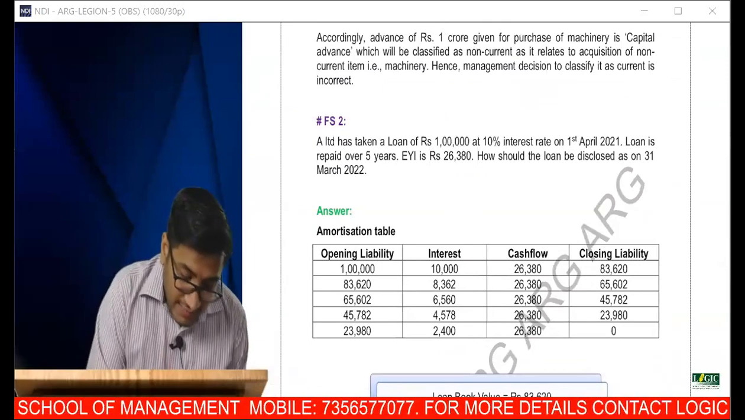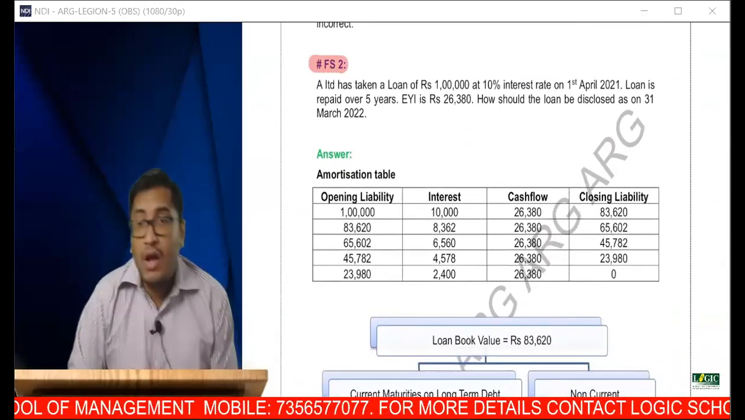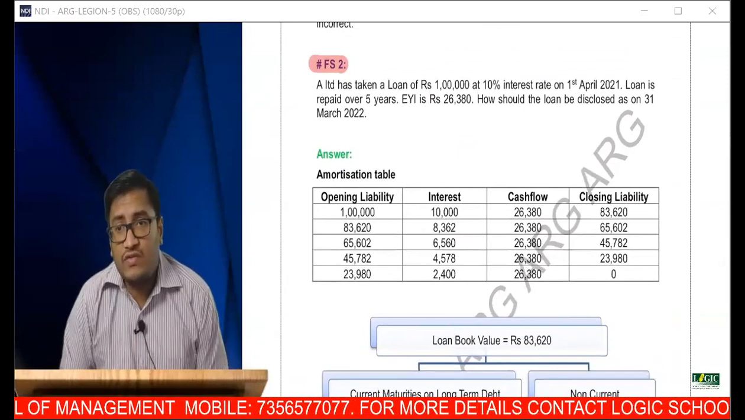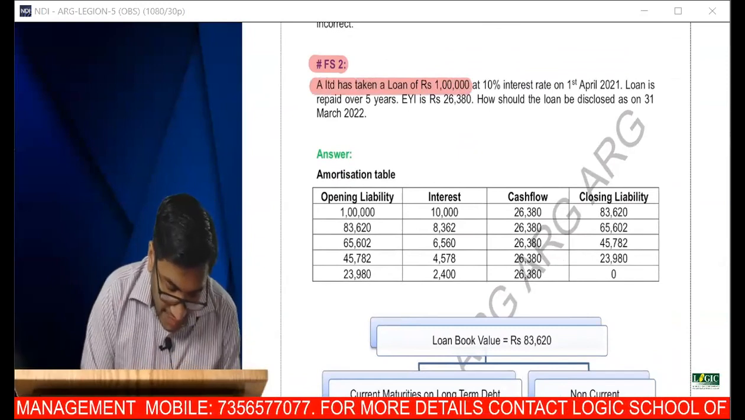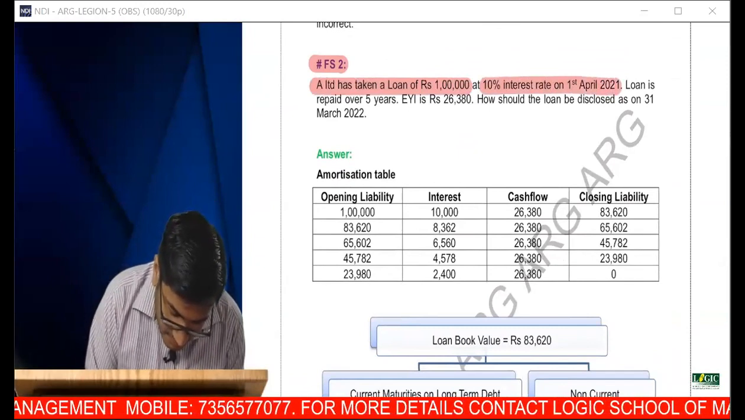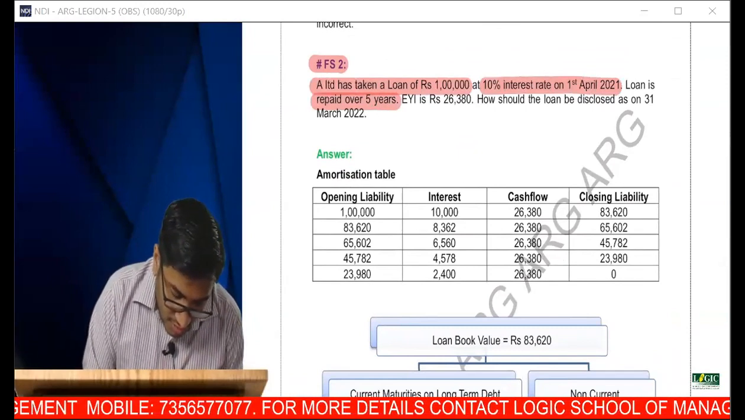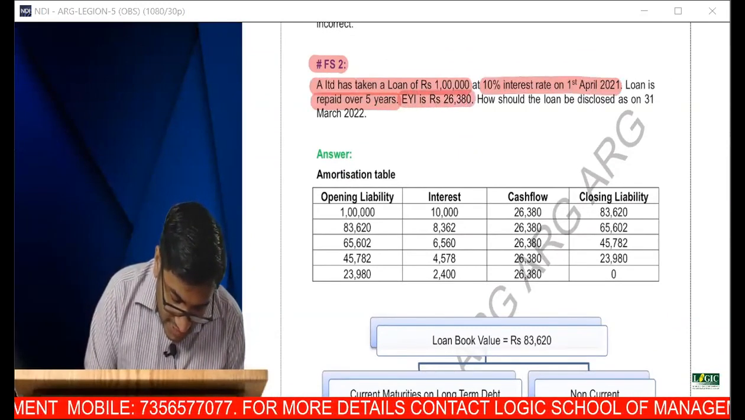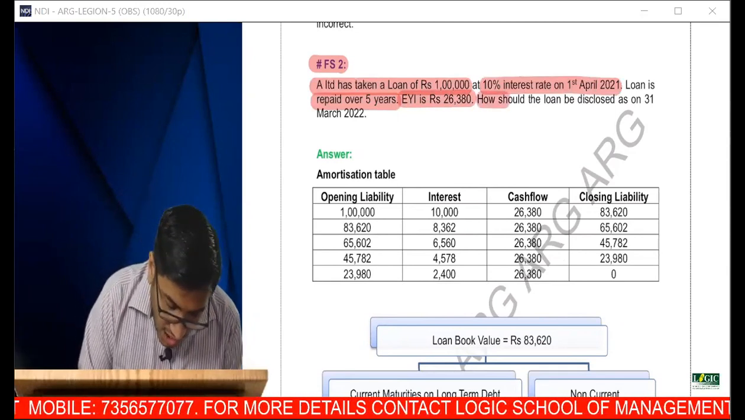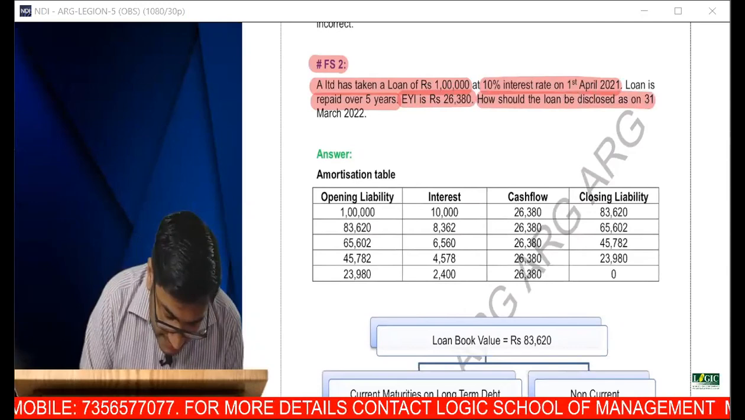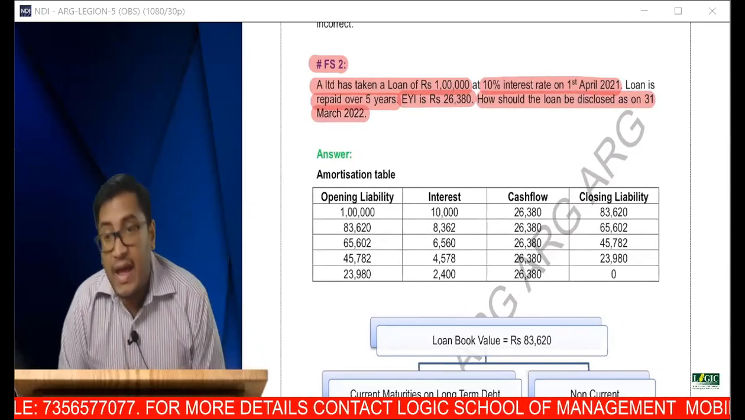Let's come to our book. Let's come to question 2. What is question 2? A Limited had taken a loan of rupees 1 lakh at 10% interest. Loan is repaid over 5 years. Your equated yearly installment is 26,380. How should the loan be disclosed in balance sheet?